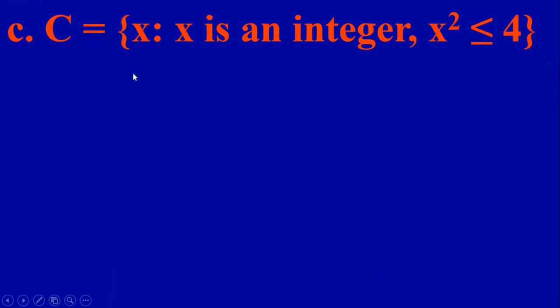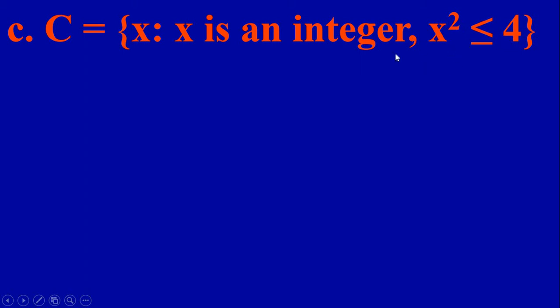So next one, C equal to the set of all x such that x is an integer and x squared is less than or equal to 4. So x should be an integer, positive or negative, but when you square it, it should be less than or equal to 4. Consider 0, 0 squared is 0, so it is possible. 1 squared is 1, it is also less than 4, possible. 2 squared is 4, less than or equal to 4, so it is equal, so it is possible. But 3 squared is 9, not possible.